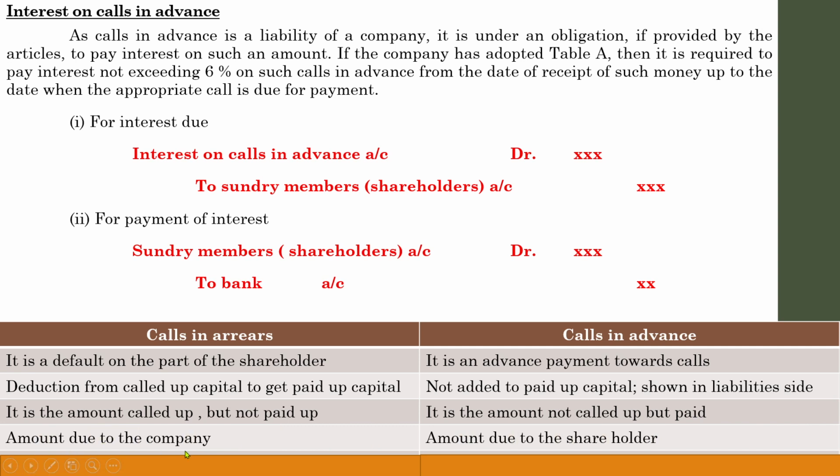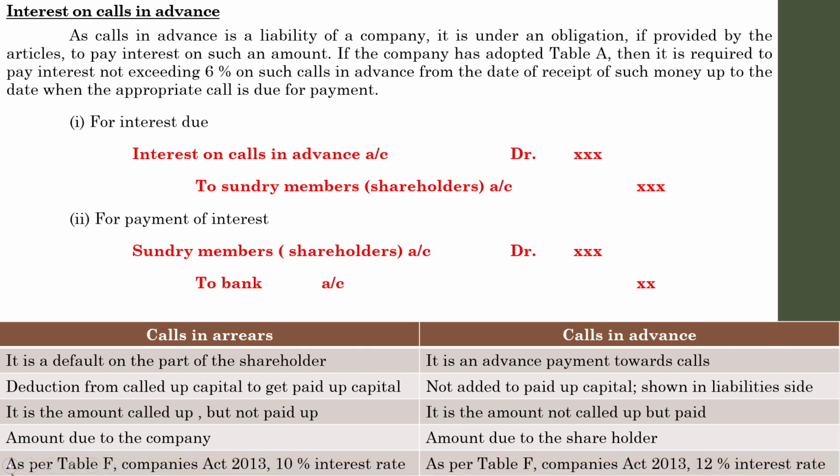Calls in arrears is an amount due to the company. There is some shareholder who failed to pay the amount, but the shareholder must still pay the amount to the company. So it is an amount due to the company, whereas calls in advance is an amount due to the shareholder, because it is an amount received in advance by the company and it is actually a liability. So it is an amount due to the shareholders.